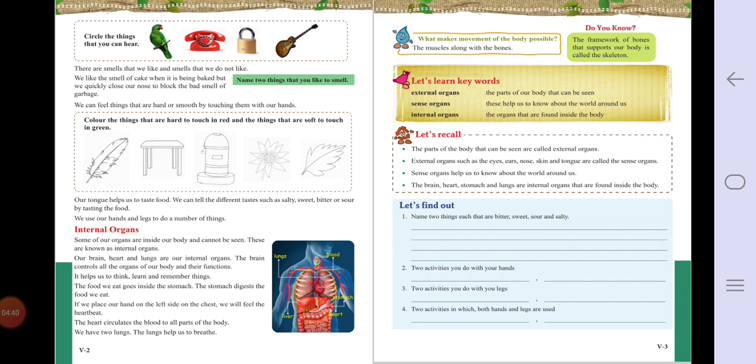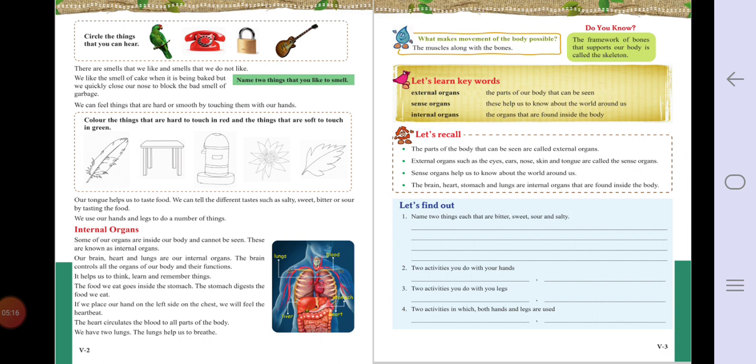We can feel things that are hard and smooth by touching them with our hands. As I explained you, skin helps us to touch any organ. So by touching itself you can understand whether the given substance is hard or soft. Our tongue helps us to taste food. We can tell the different tastes such as salty, sweet, bitter or sour by tasting the food. We use our hands and legs to do a number of things. Now see whichever body parts we have externally, how we use them in different actions.